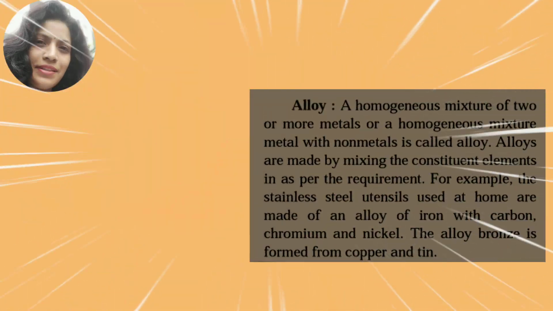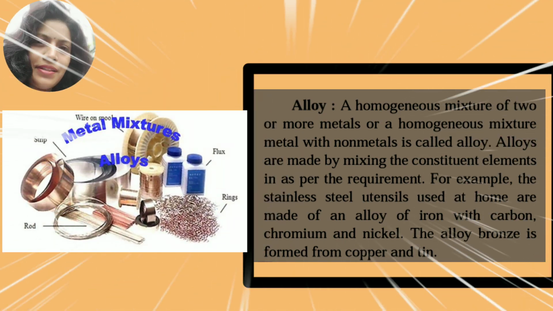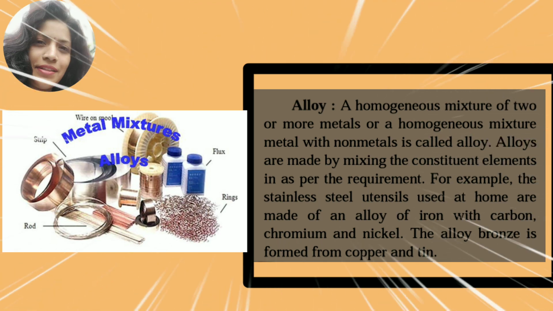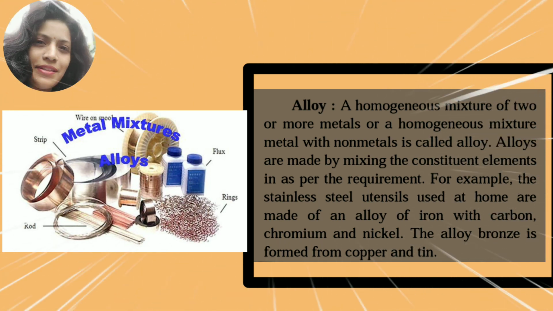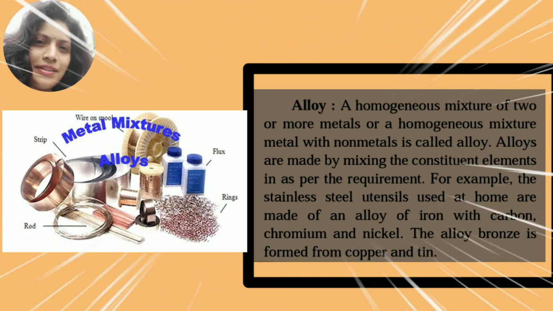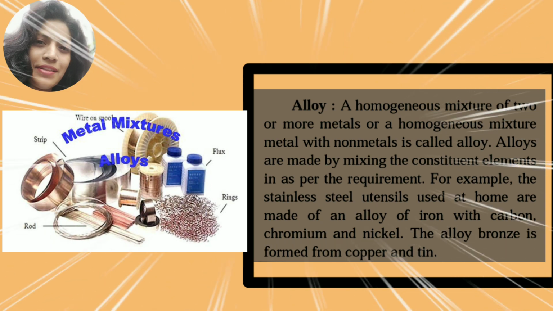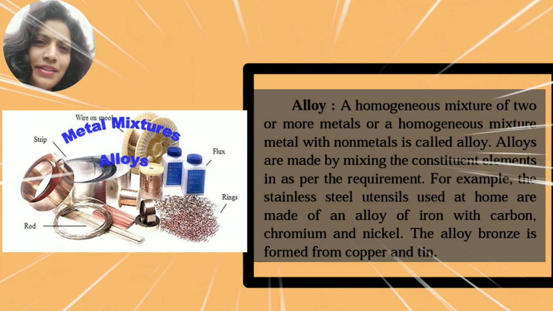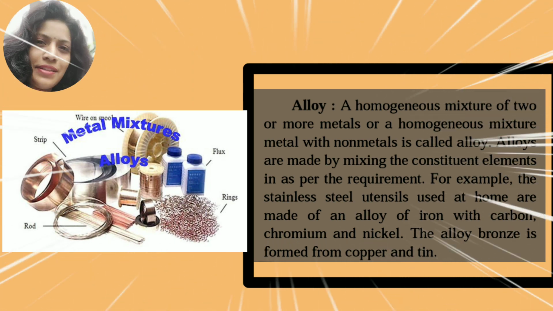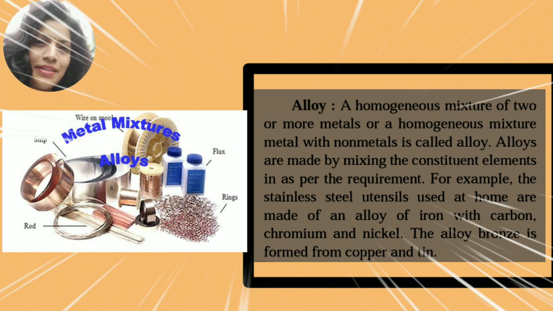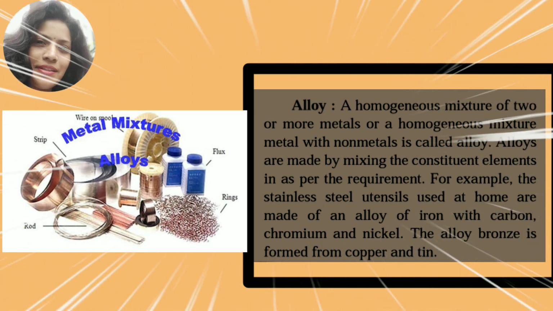Let us move on towards alloy. A homogeneous mixture of two or more metals, or a homogeneous mixture of metal with non-metals, is called an alloy. Alloys are made by mixing the constituent elements as per the requirement. For example, the stainless steel utensils used at home are made up of an alloy of iron with carbon, chromium and nickel. The alloy bronze is formed from copper and tin.